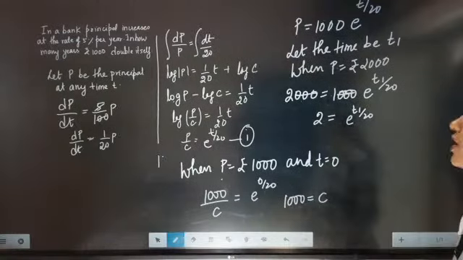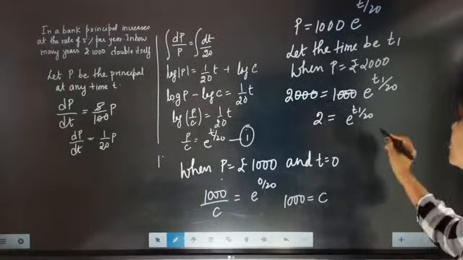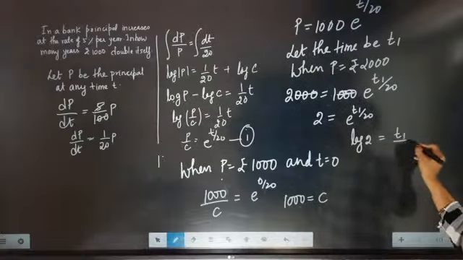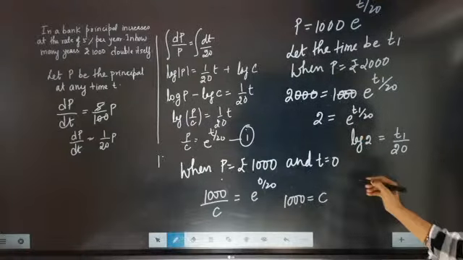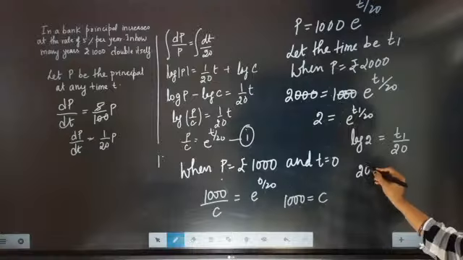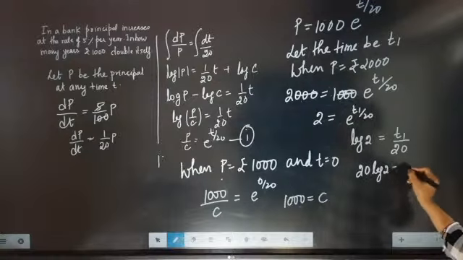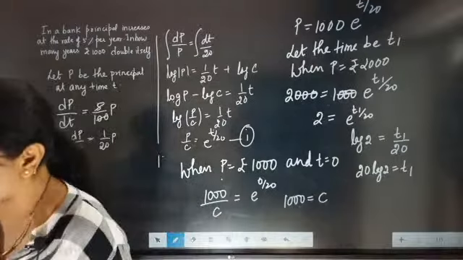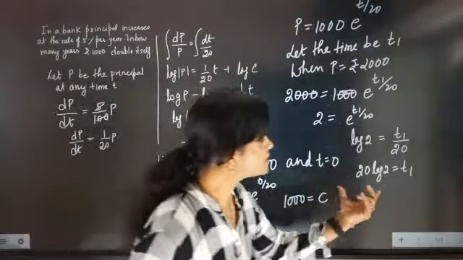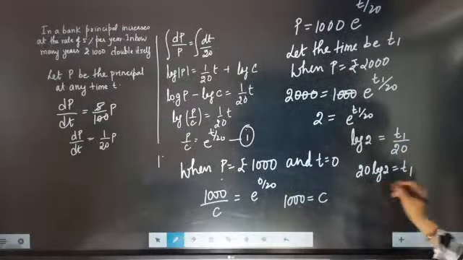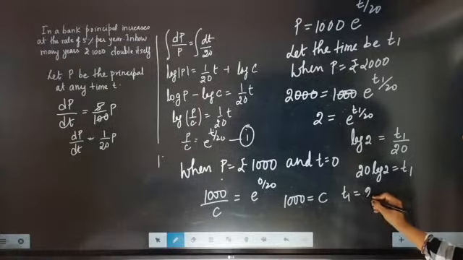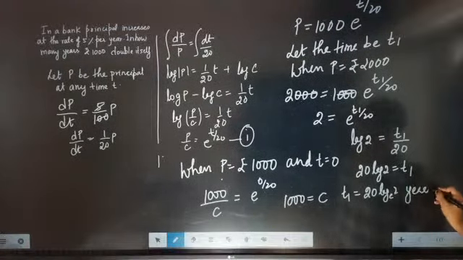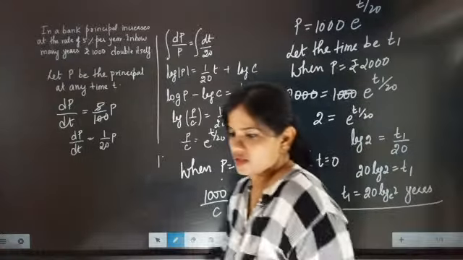Now it's time to shift this exponential there. So it is going to come as log 2 equal to t1 by 20. So now t1 will go there and 20 log 2 equal to t1. So after these many years, principal will exactly double. So after how many years will the principal double? After these many years. So time is 20 log e 2 years, principal will double.